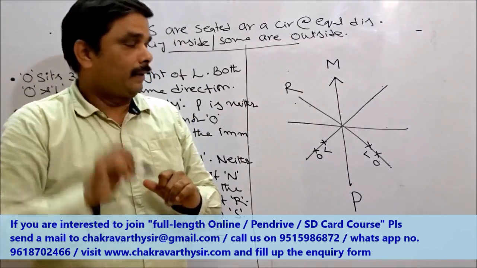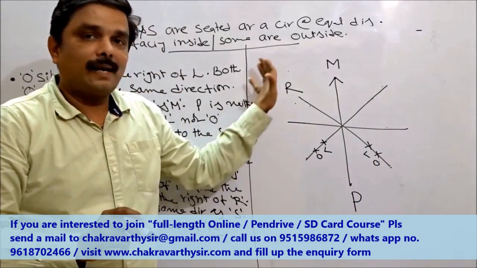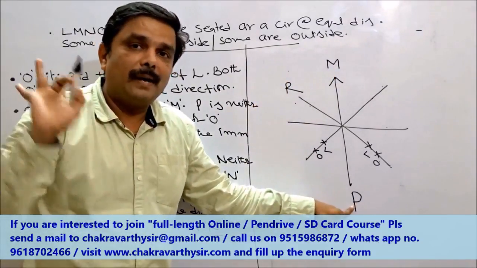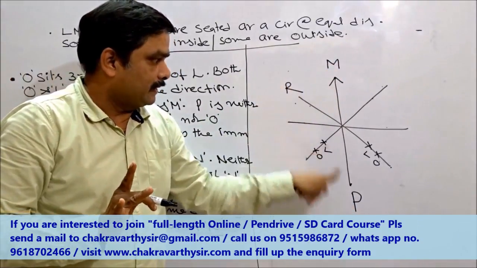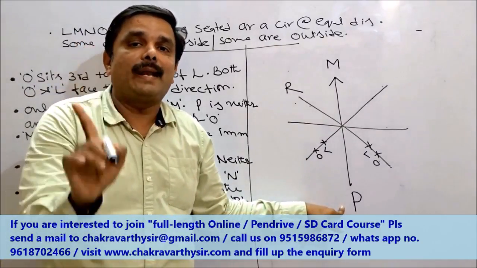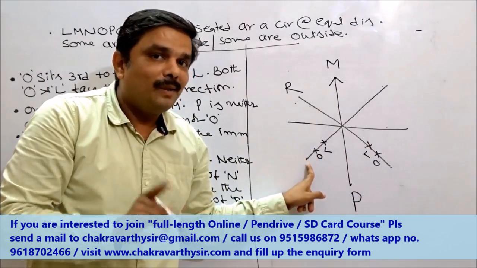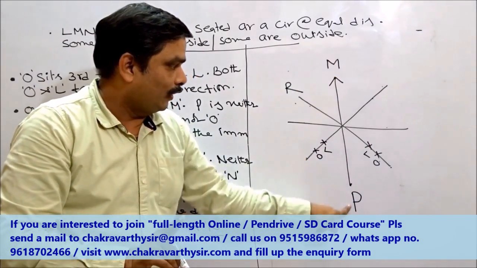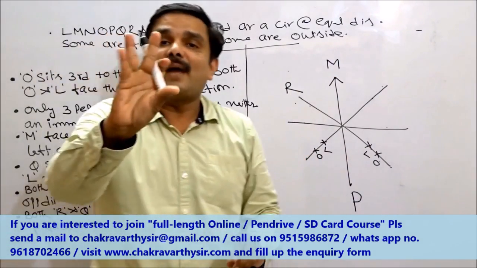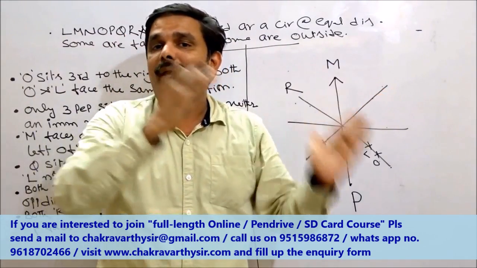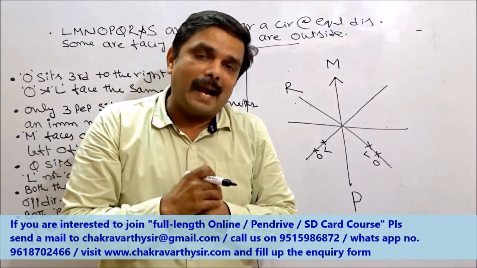See, I'll give you one technique here. Total 8 places are there. Out of 8 places, 1, 2, 3 are filled up. Means these 3 places are not suitable for L or O. And 2 more places are gone for L or O. Means what does it mean? 1, 2, 3, 4, 5. Out of 8 places, 5 places are gone for L and O.